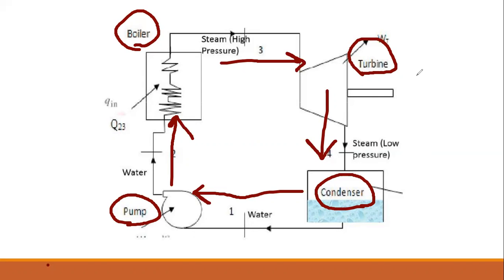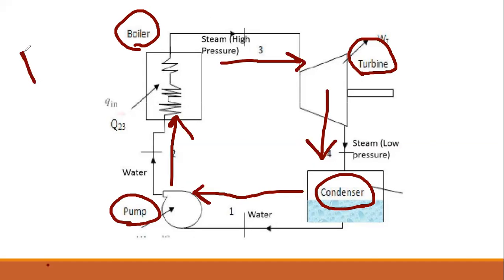But the scientist Rankine tried to establish the relation between four important parameters of a mechanical system.